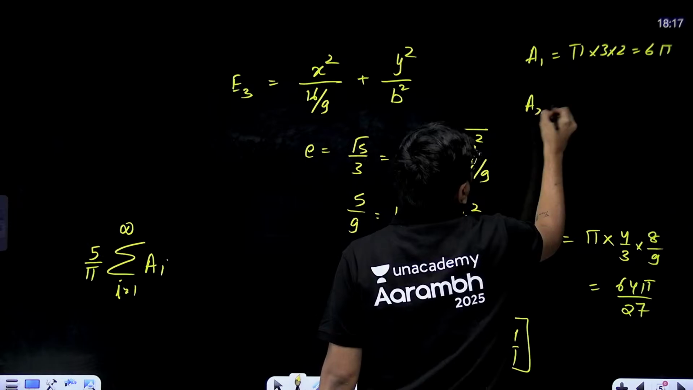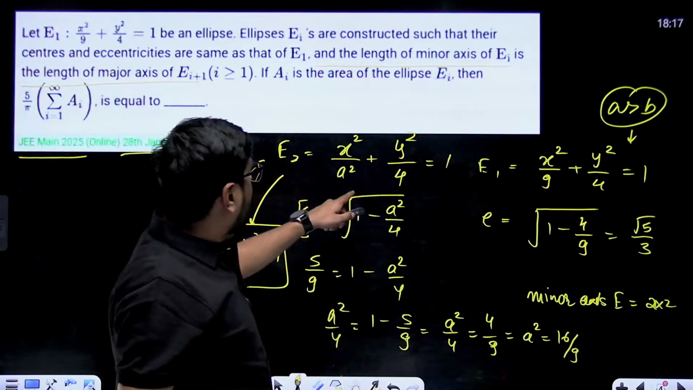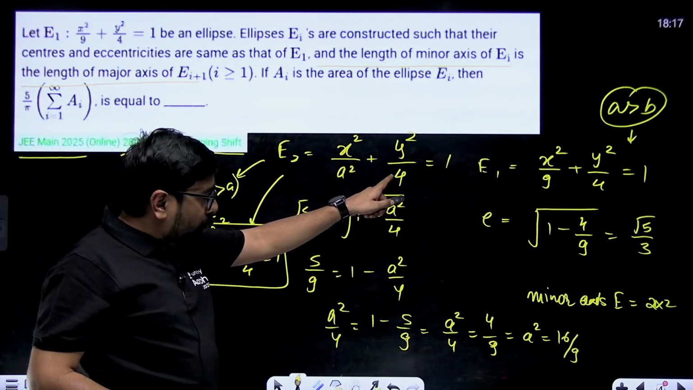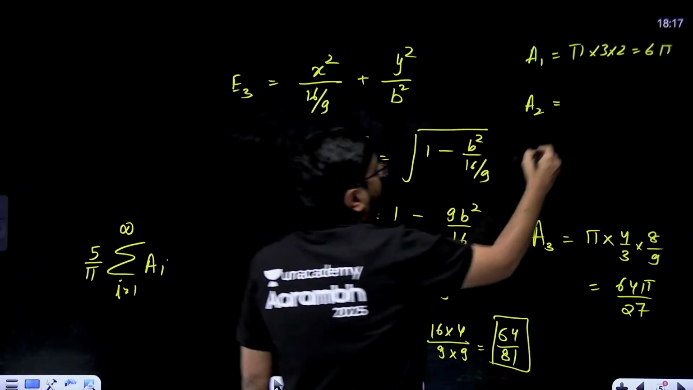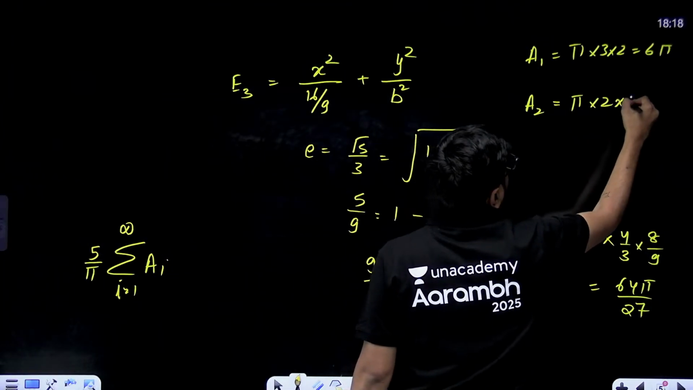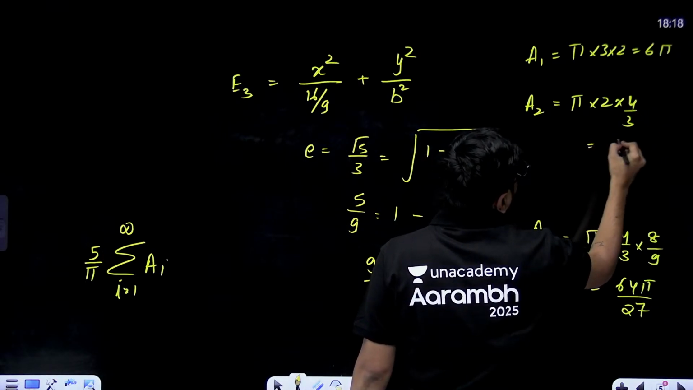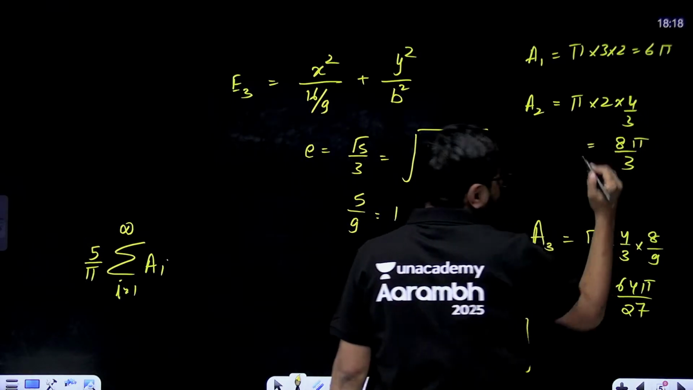What is your A2? Pi into 2 into 4 by 3. Pi multiplied with 2 multiplied with 4 by 3. That will give you 8 pi by 3.